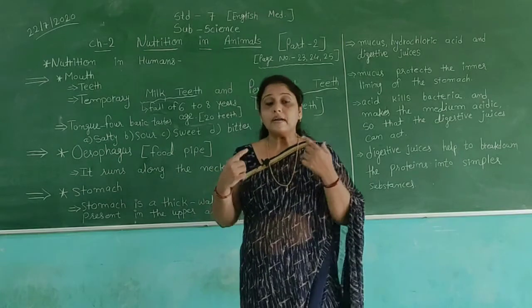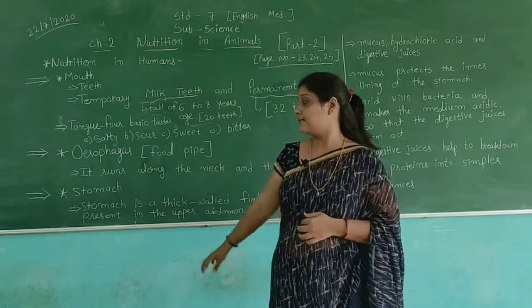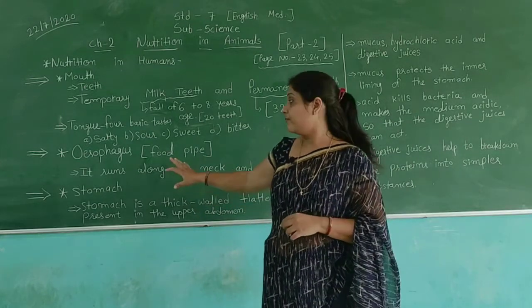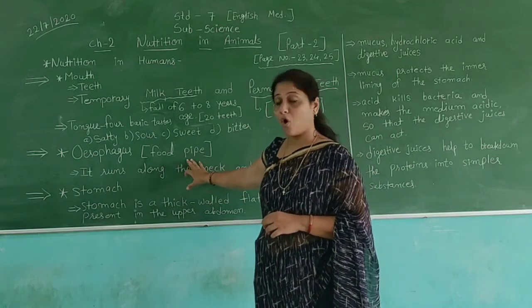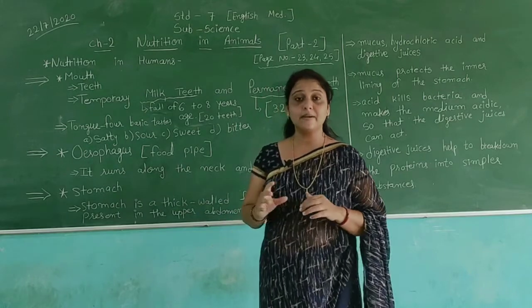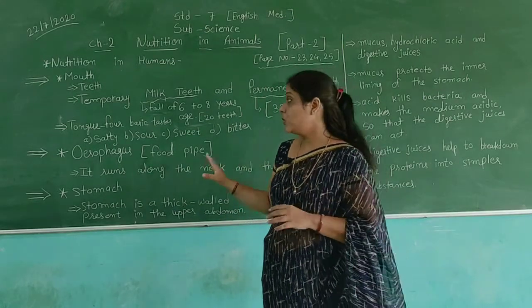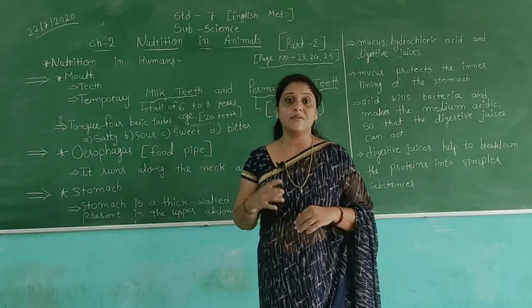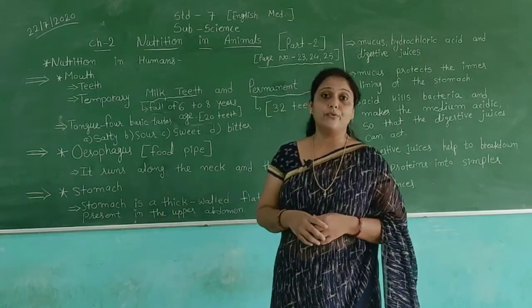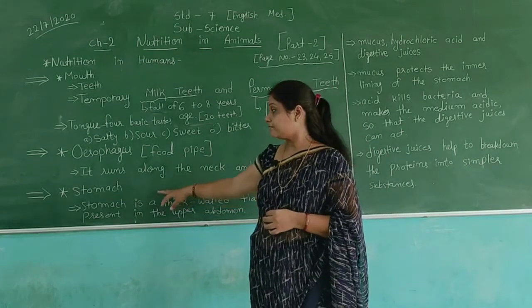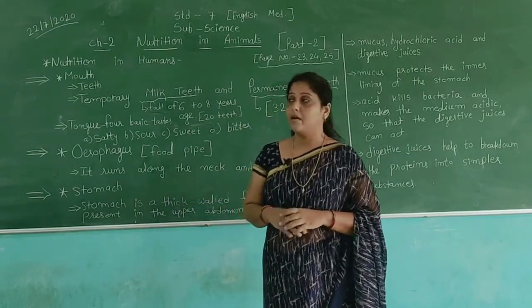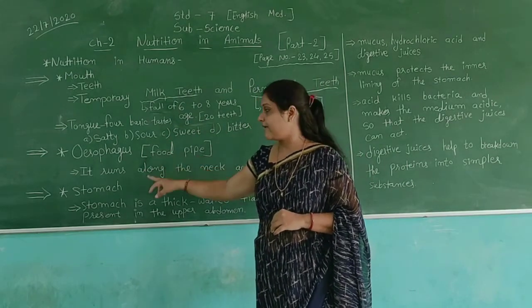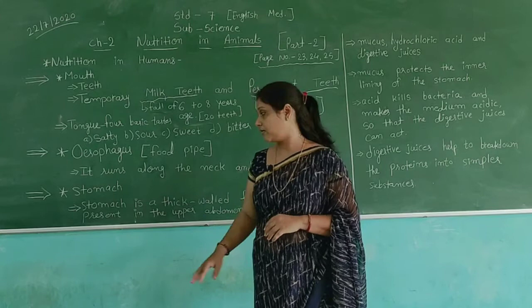In the food pipe, the food goes into the stomach. The food is pushed by the pressure of the walls of the food pipe. Sometimes some food does not go into the stomach. In this situation, the person vomits and the food comes out this way. So first the mouth, then the oesophagus, also called the food pipe, and then the next topic is the stomach.